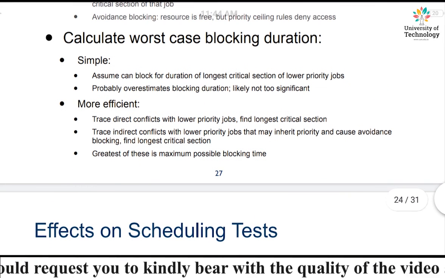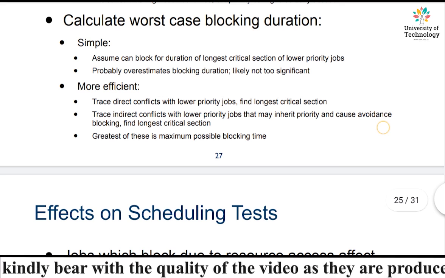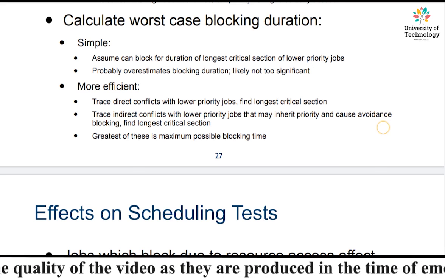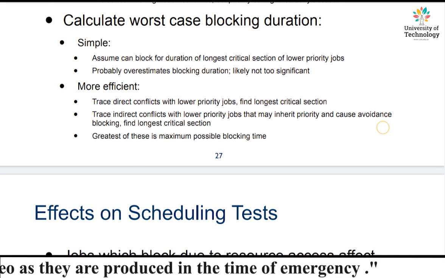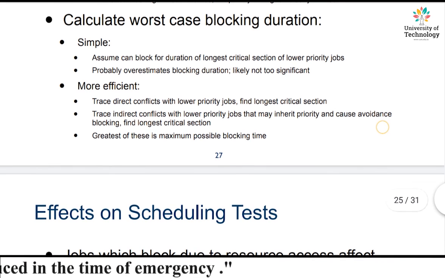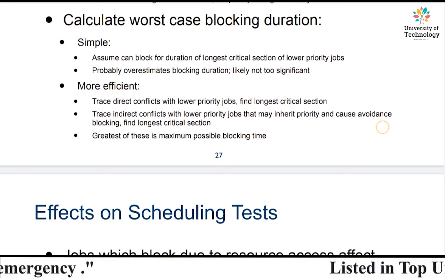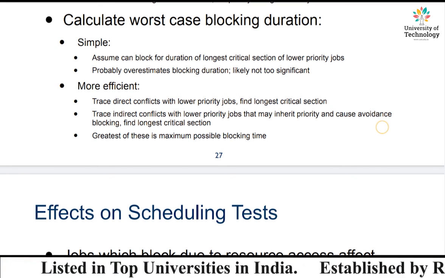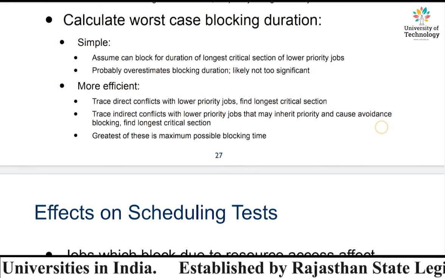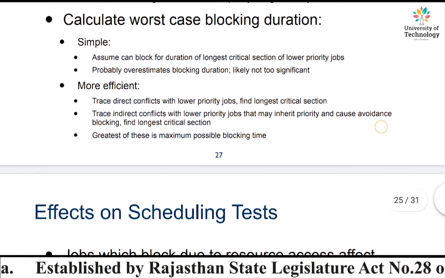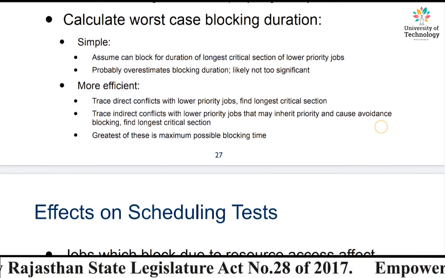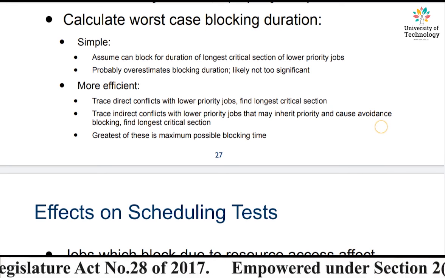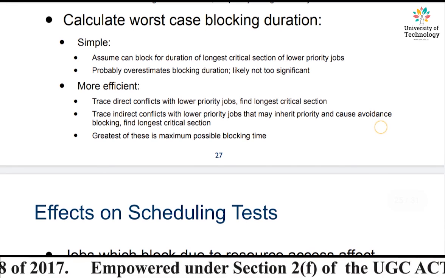Now, more efficient. How is it more efficient? See, trace the direct conflict over the lower priority job and find the longest critical section. First you have to find out the direct conflicts with the lower priority jobs. There could be two jobs which are of the same low priority. So in that case you have to trace the direct conflict that exists between the low priority jobs, and find the longest.